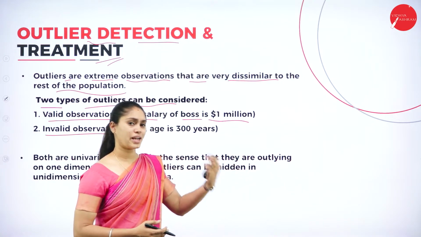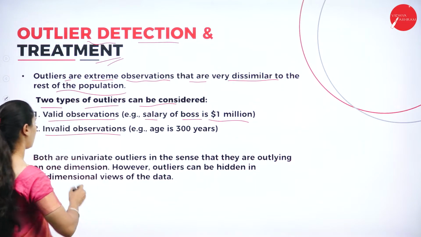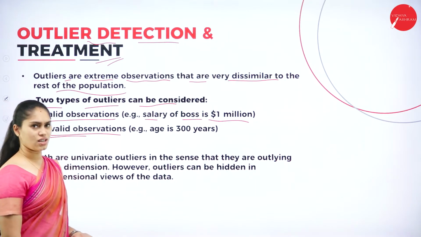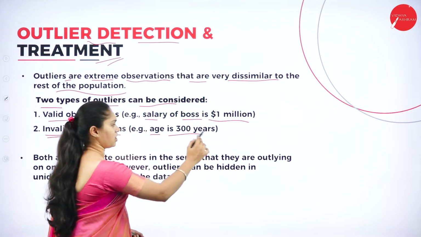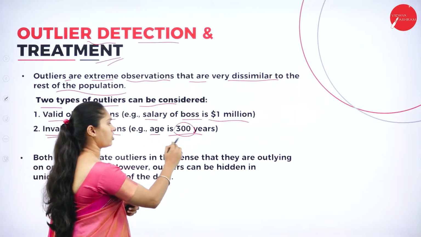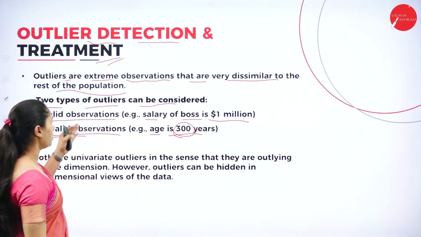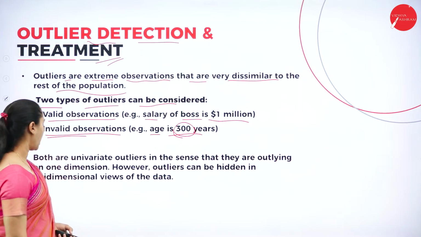At that time, we will consider it an outlier, but it is a valid observation. And we have an invalid observation, like if a person's age is 300, can we believe that? Absolutely not. It is not at all possible, and it is invalid in nature. So these are the two types that we have in outliers.